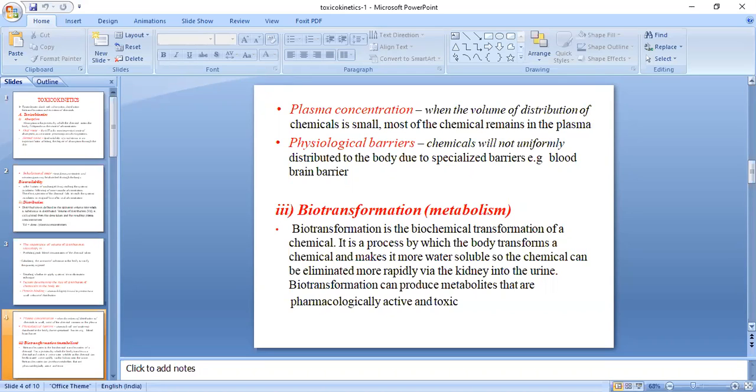So these are the three factors which help in determining the volume of distribution.